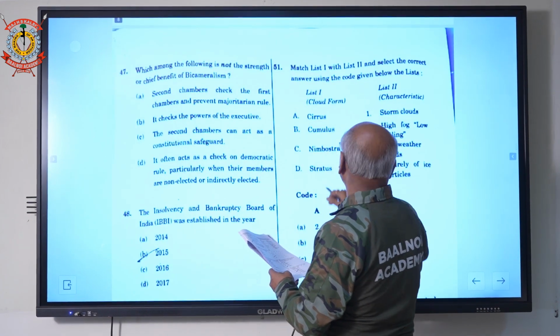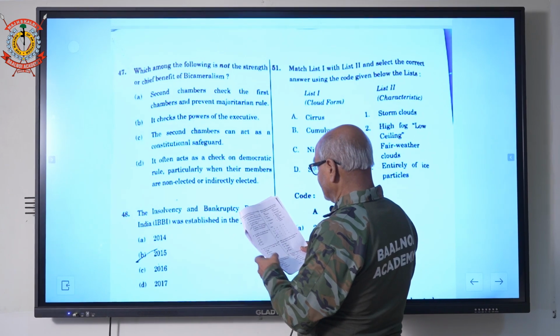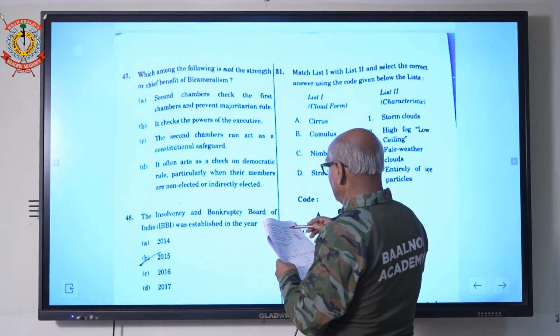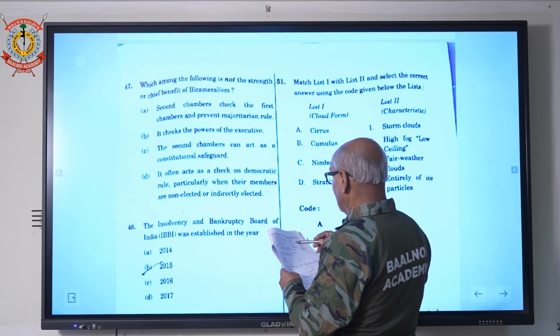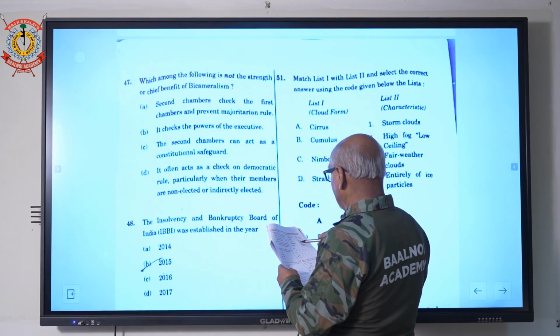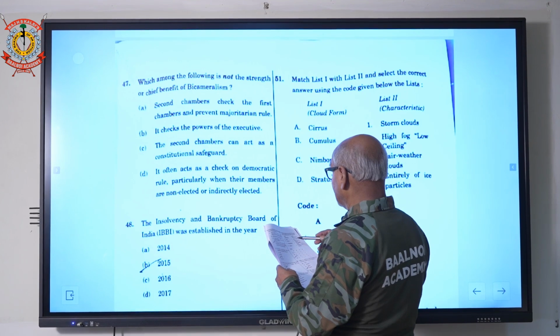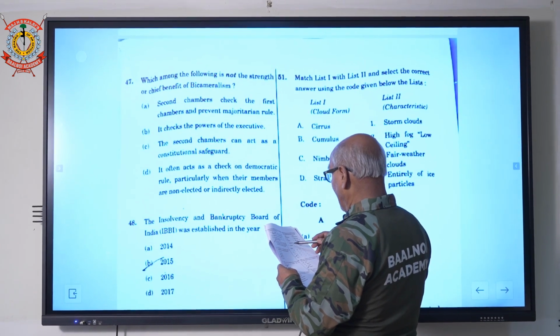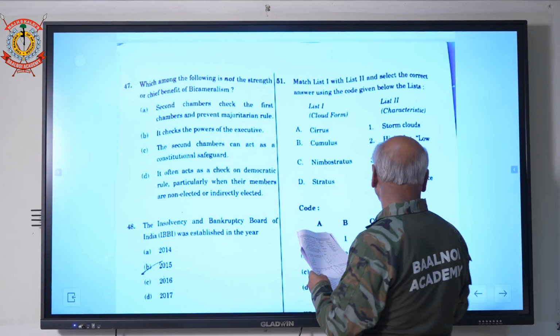Now here names of the clouds are given and characteristics are given. Answer is C part, meaning cirrus cloud is made entirely of icy particles. The cumulus cloud is related with fair weather, and the nimbostratus is a storm cloud, and cirrus is a high cloud.